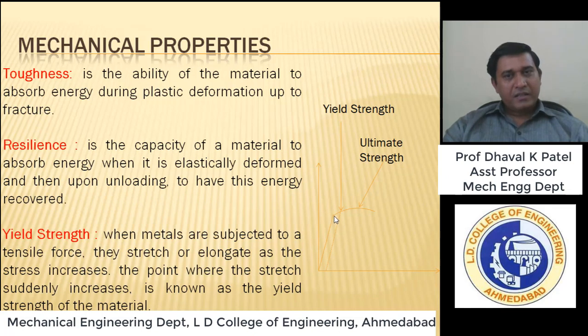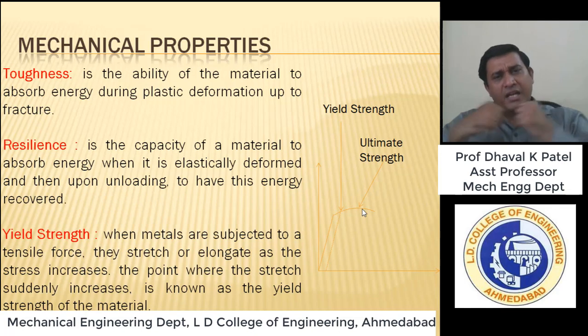But when we cross this elastic limit, what happens? There is a sudden change in the strain. Elongation will be more. So they stretch or elongate as the stress increases, but at this particular point the stretch suddenly increases. You will see that here with a small amount of stress the strain will be higher.